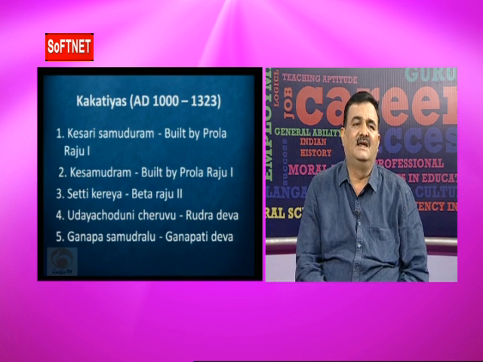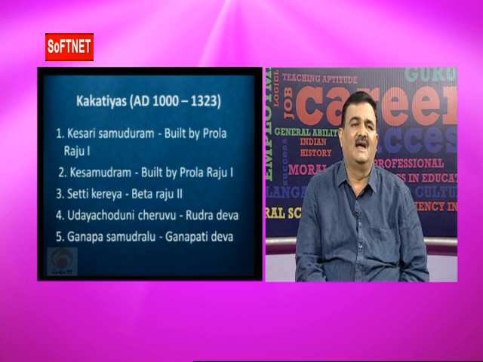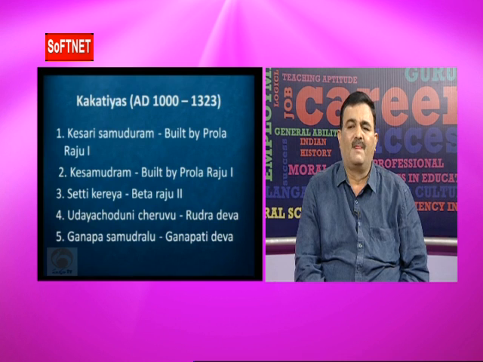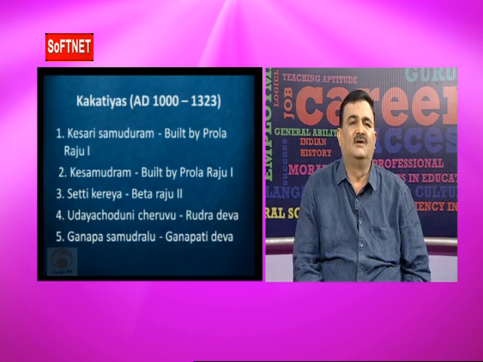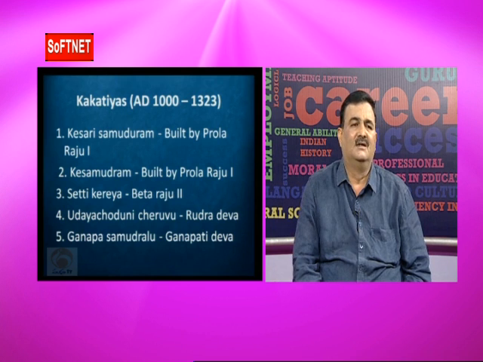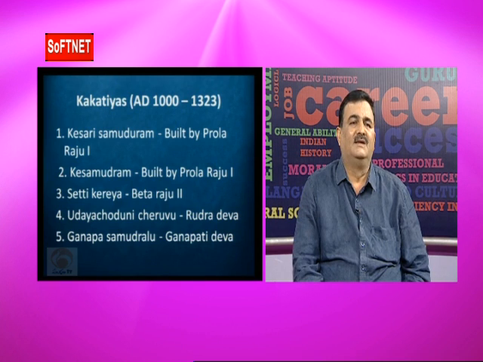The Shettikeriya tank was constructed by Betaradu II. The Uday Chaudani Cheru, or tank, was constructed by Rudradeva, or Prataparudra I. And Ganapa Samudralu was built by Ganapa Deva.